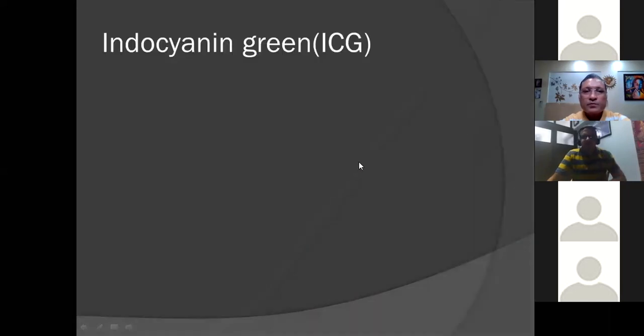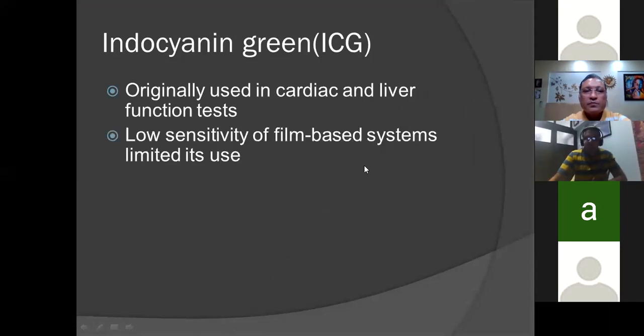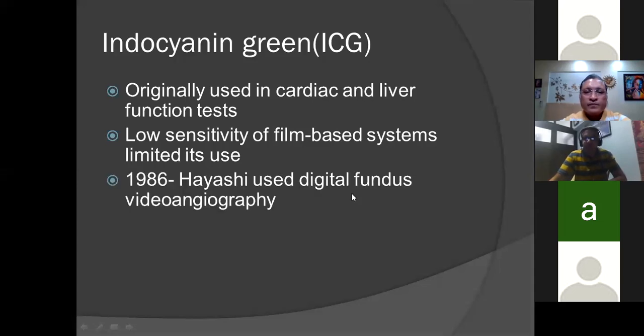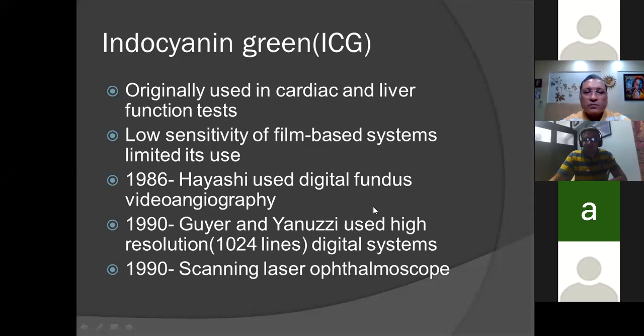So coming to the next topic, that's ICG. Indocyanine green was originally used in cardiac and liver function tests. It has a low sensitivity to film-based systems. That's why its use has been very limited and not as prolific as fundus fluorescein angiography. In 1986, Hayashi first used digital fundus video angiography. In 1990, Geyer and Yannuzzi used high-resolution digital systems for ICG procedures. Also in 1990, for the first time, a scanning laser ophthalmoscope-based ICG video angiography was performed, giving us very excellent quality images.